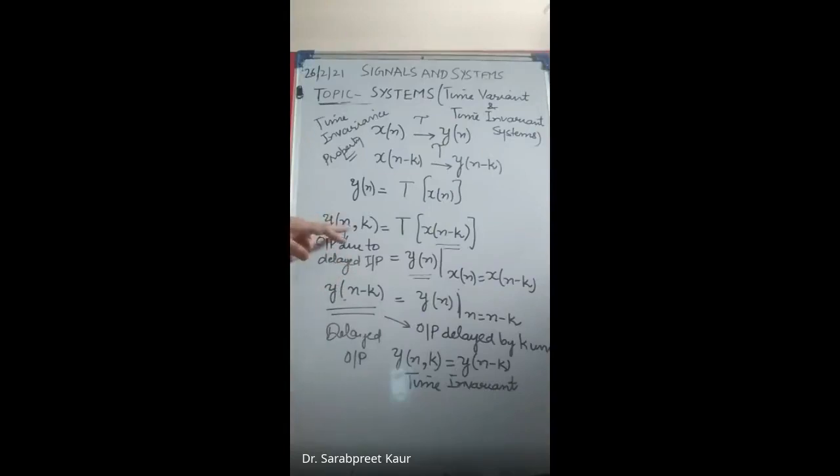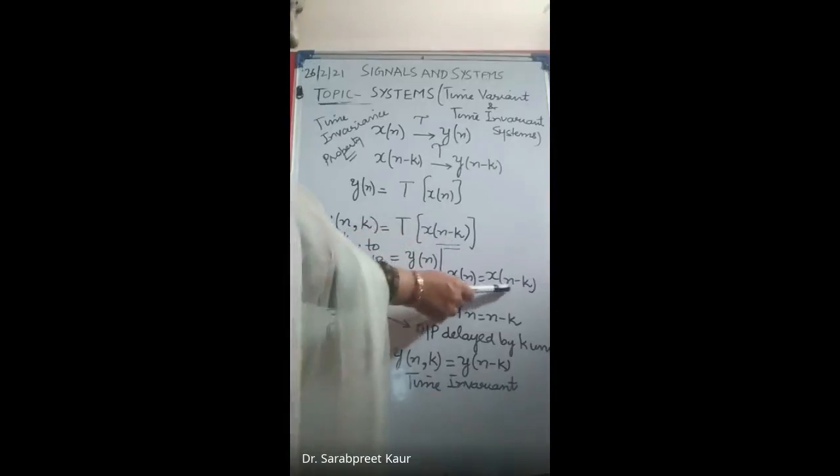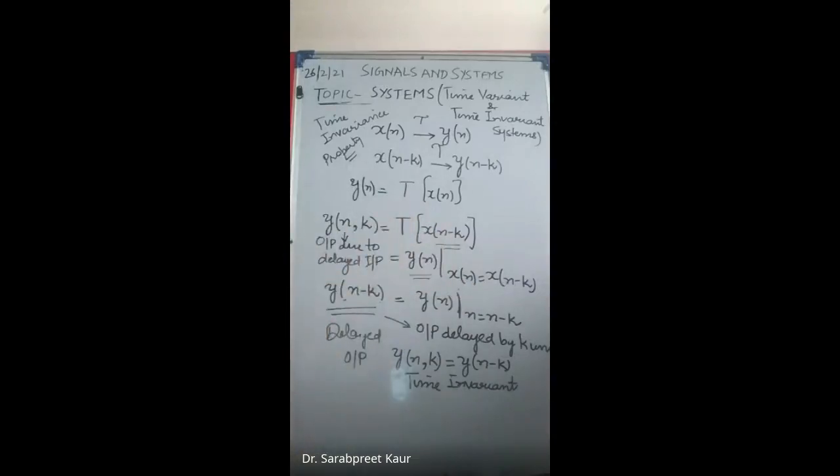That is the transformation of x(n minus k), when I am just delaying the input. This is y(n) when your input is delayed by k samples. We take the value of y(n), and wherever you have the input, we replace it by x(n minus k), delayed by k samples.